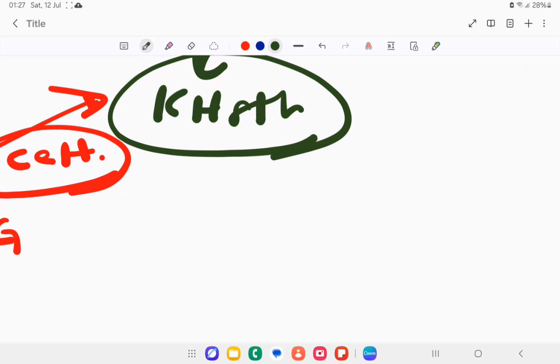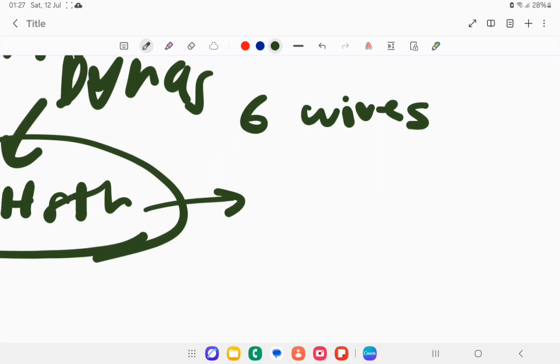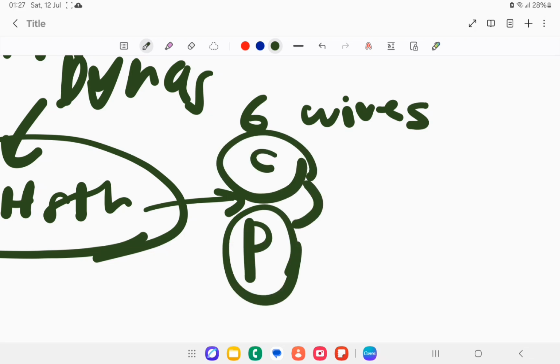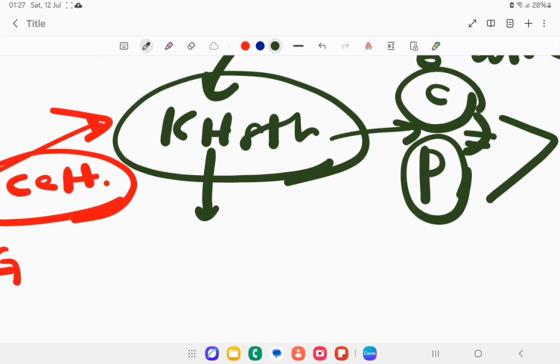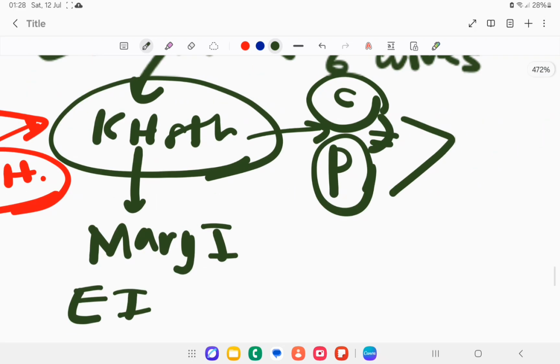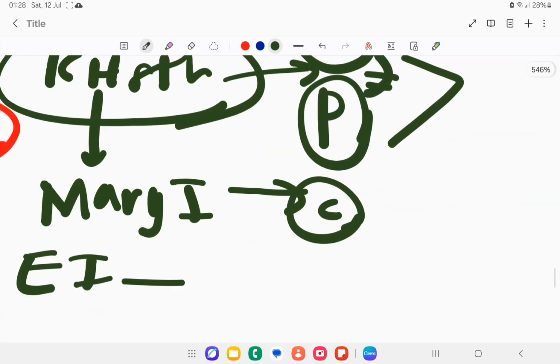Then King Henry, because he had six scandalous wives, also started a new church called the Protestant church, which is different from Catholic. And then we have the fight over this. He doesn't have a son, and he died. Then Mary I became queen, and Elizabeth I became queen. Mary was more Catholic, so she burned people. That's why she got the name Bloody Mary. Elizabeth was more Protestant and more peaceful, and she's very famous.